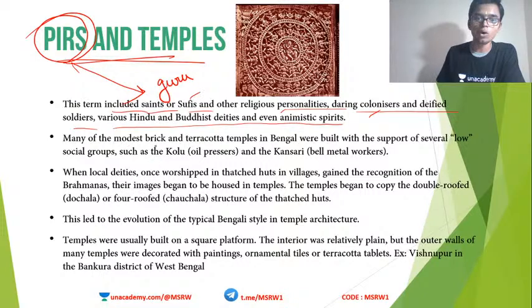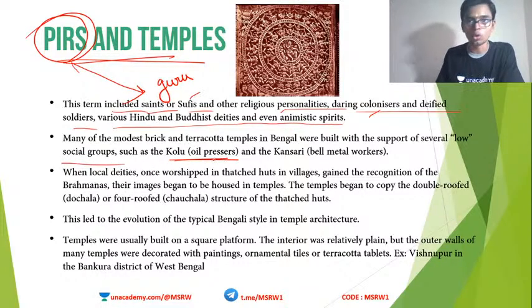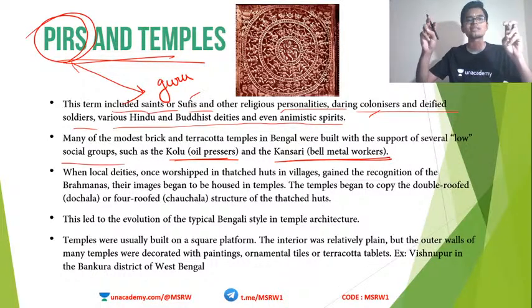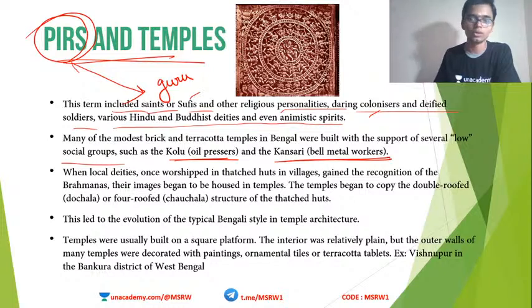Okay, so many of the modest brick and terracotta temples in Bengal were built with the support of low social groups such as Kolu or the oil pressers and the Kansari or the bell metal workers. So we have seen many kinds of temples built in Bengal, and these were actually built with the help of local people. Low class means at that time they were called low class, not now. During those times, the oil pressers or the Kolus and the Kansari or the bell metal workers were actually functional in building the temples of Bengal.